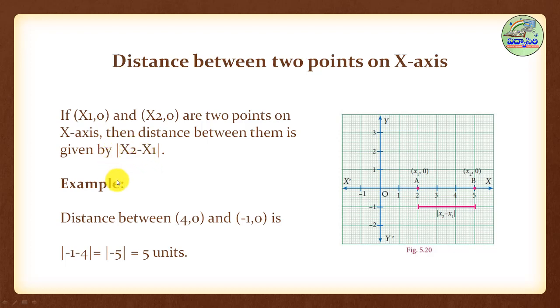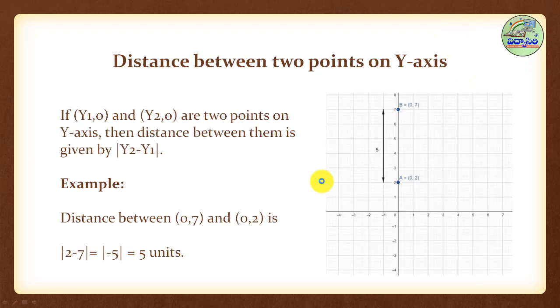So why are we taking modulus? It always denotes a positive value because it is a measure, a length. Length is always denoted as positive. So modulus of x2 minus x1, with x1 as 4, it will be minus 5. Modulus of minus 5 is equal to 5 units. So this is the distance between 2 points on the x-axis.